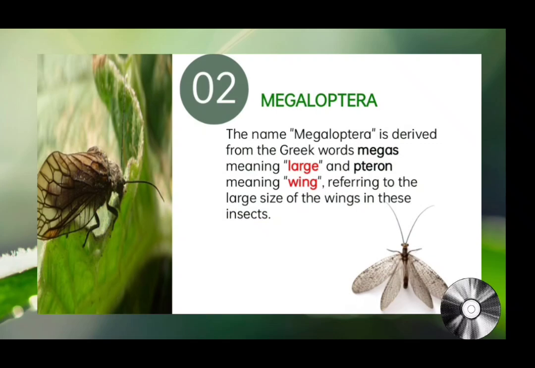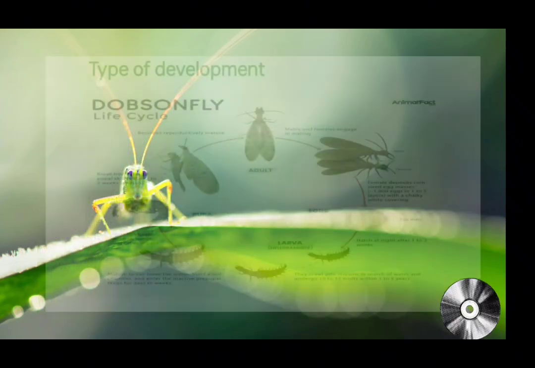Megaloptera. Megaloptera, commonly known as alderflies and dobsonflies, are an order of aquatic insects that obtain their food from water bodies. They undergo complete metamorphosis with aquatic larvae and short-lived adults. These insects play a significant role in aquatic ecosystems, serving as both predators and prey. Let's take a closer look at the fascinating world of Megaloptera.